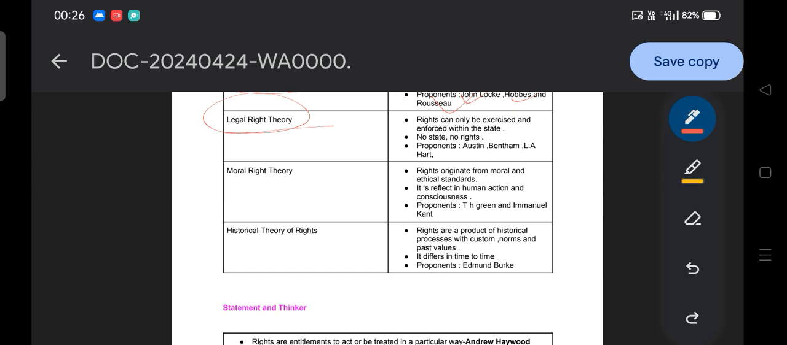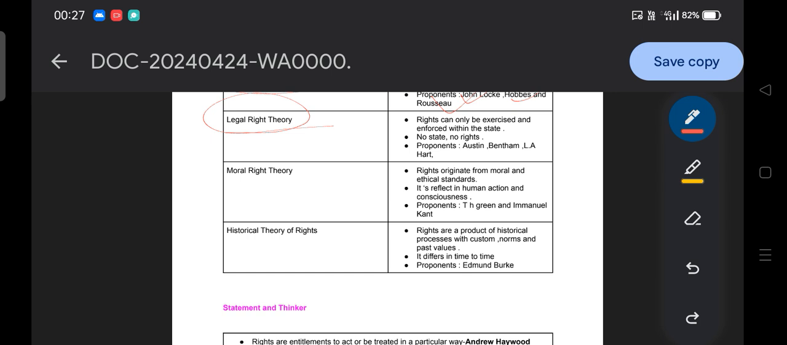For example, if I go to the moon, or any other area beyond the earth, any other planet, can I say that I have rights? Can I say that on the moon I have rights? Because a right is only exercised in the society or the state, because a right is protected by the state. If there is no state, if the state is anarchy, can you say that I have rights? You cannot say that. Someone will kill you, someone will not recognize your right.